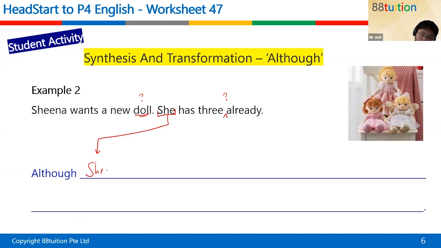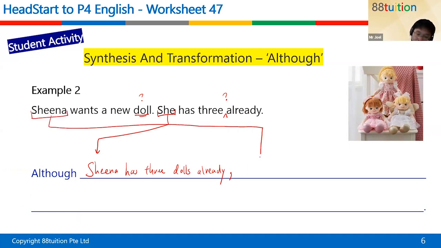So although Sheena has 3 dolls already, comma. So far so good. That's the part where both of you got it right. The Sheena over here needs to be changed to she, which you both got correct as well.